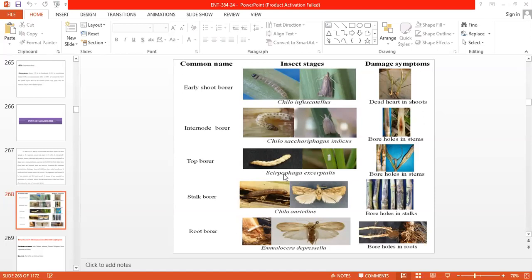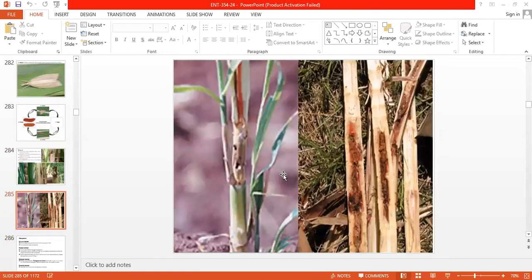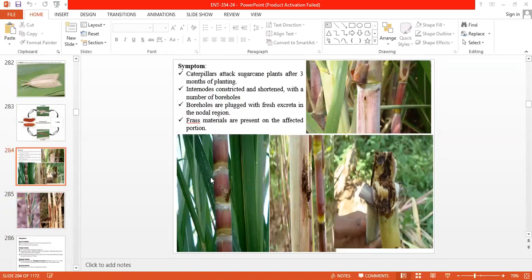The next borer is the internode borer. So why is it called an internode borer? Because the internodes are mainly infested by that internode borer. Mainly in internode borer infestation, they prefer the nodal portion of the sugarcane. That's why it is called an internode borer. This internode borer pest is noticed in all stages of the crop growth.